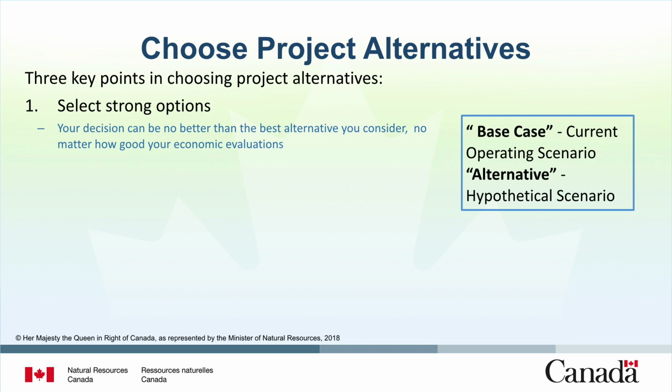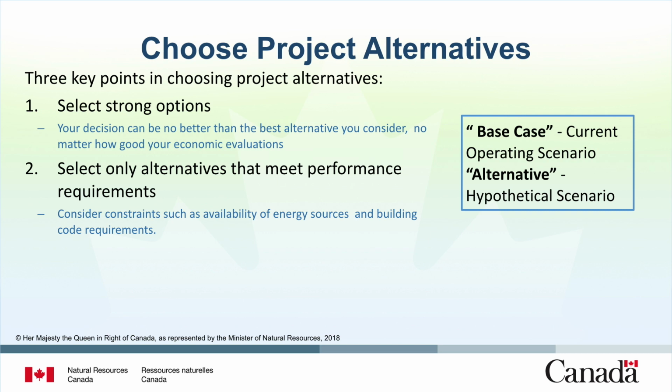First, make sure that each alternative you choose is strong. Your decision can be no better than the best alternative you consider, no matter how good your economic evaluations. Second, only consider alternatives that satisfy performance requirements. When doing so, take into account constraints such as availability of energy sources and building code requirements. Do not include in your economic evaluation alternatives that have to be rejected on other grounds.